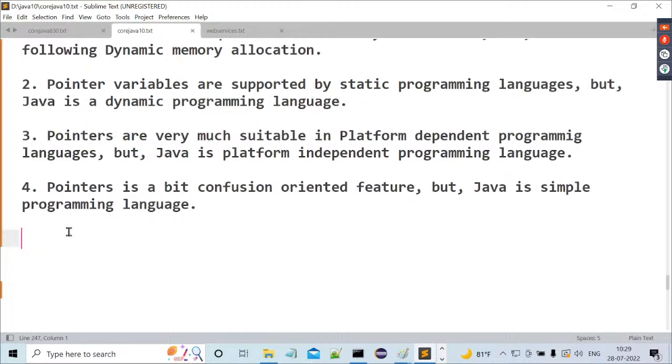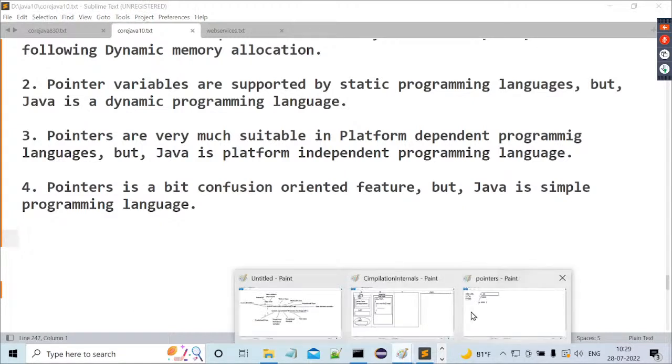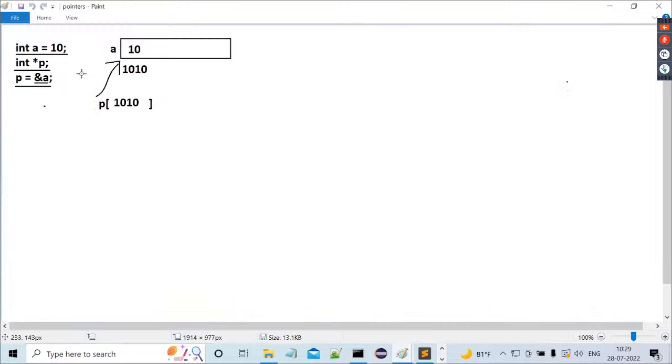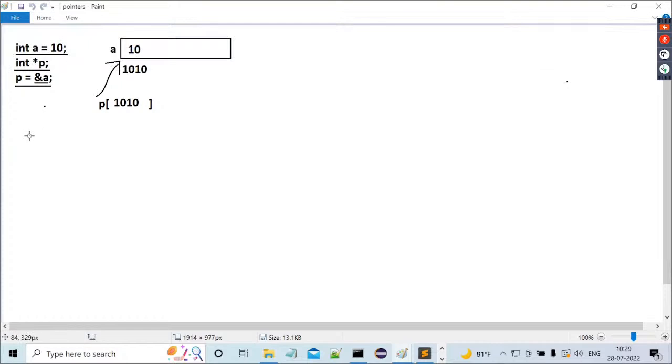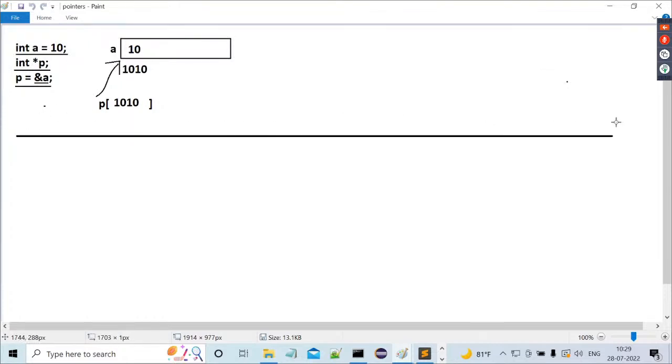Then immediately after asking all these questions, what question will the interviewer ask you next? Observe carefully. All right, sir. Observe carefully here in the diagram. One minute. Observe this carefully. In the diagram here, what are we able to get?